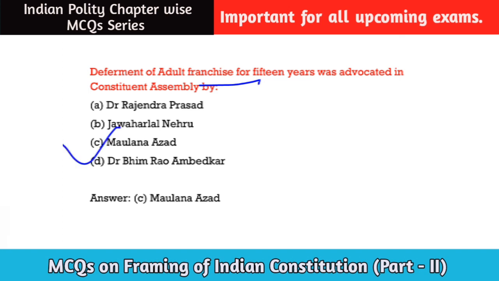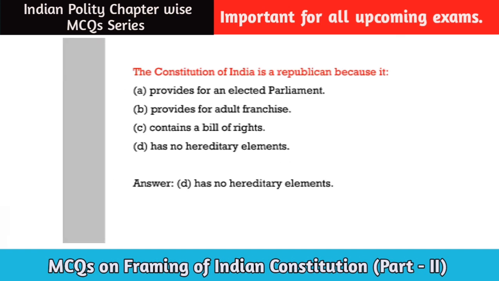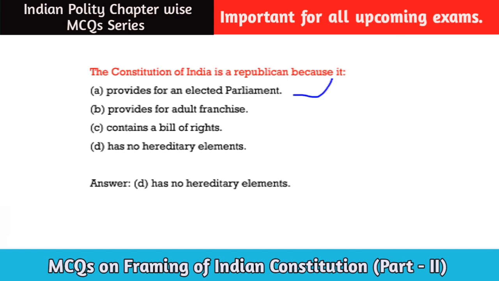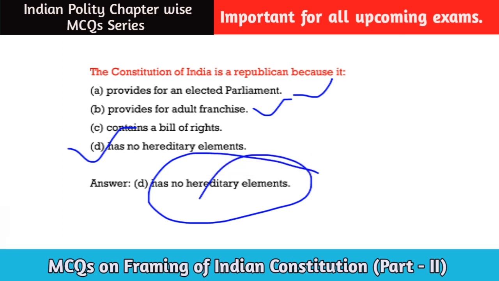Next question. The Constitution of India is republican because: option A, it provides for an elected parliament; option B, it provides for adult franchise; option C, it contains a Bill of Rights; option D, it has no hereditary elements. So among these, option D will be the correct answer. Let us move to the next question for today.